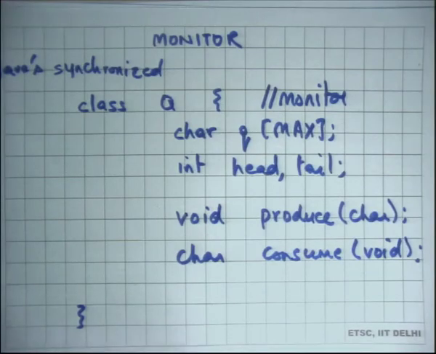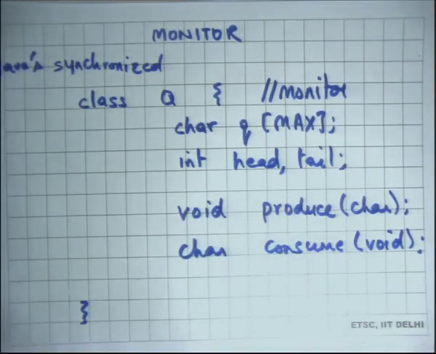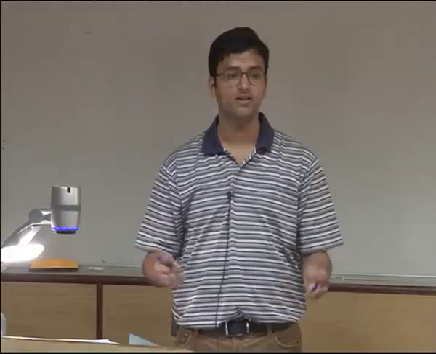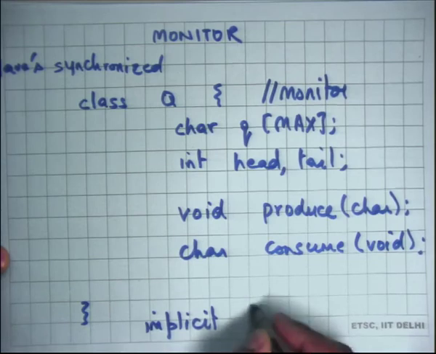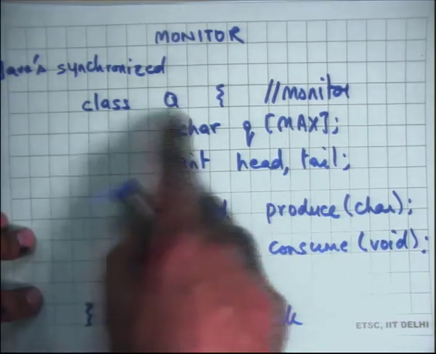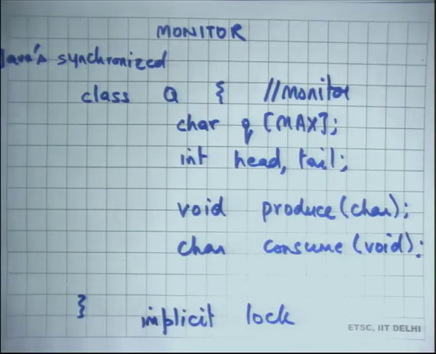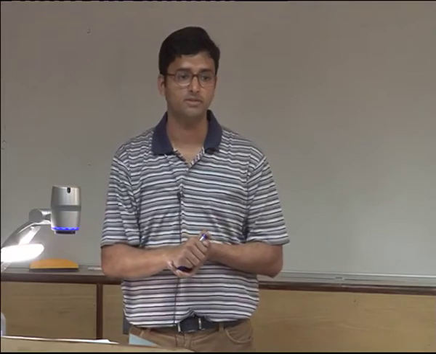Basically what the compiler does is that before and after the calls of these functions, it itself adds calls to acquire and release. So there's an implicit lock. In all our previous cases, there was an explicit lock that we had defined. Inside a monitor, there's an implicit lock that the compiler will insert for you. All right. And also, let's say there were multiple instantiations of this class Q, then each of them will have a separate implicit lock, for example, right.